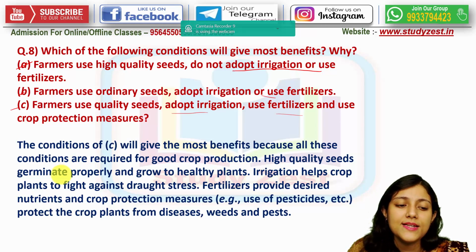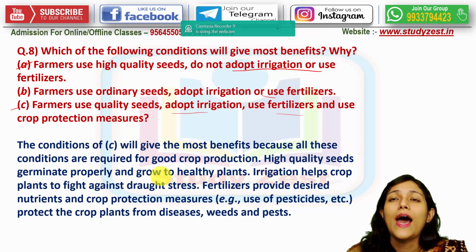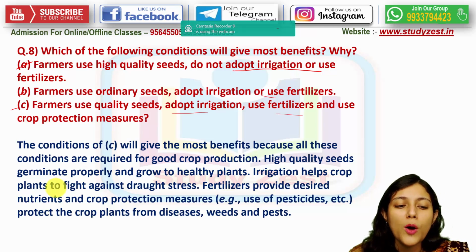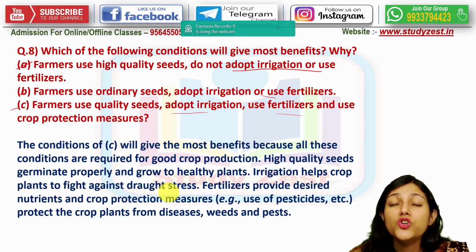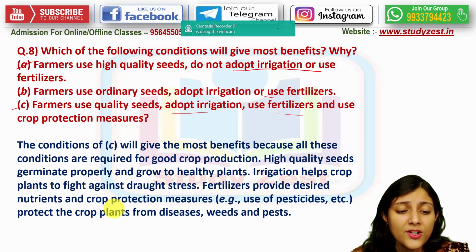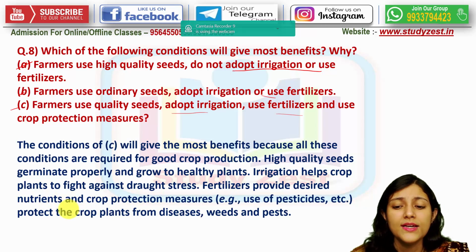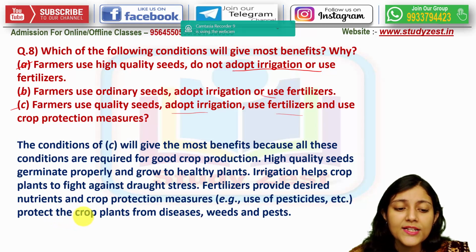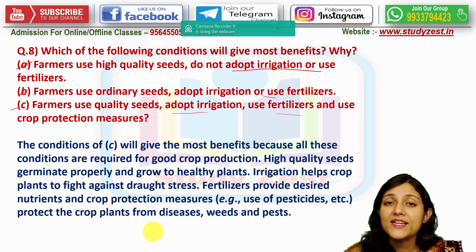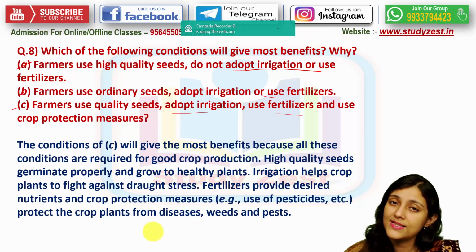High quality seeds germinate properly and grow to healthy plants. Irrigation helps the crop plants to fight against the drought stress, right? And fertilizers provide desired nutrients, and crop protection measures protect the crop plants from different diseases, different weeds as well as different insects or pests. So this is the correct option.